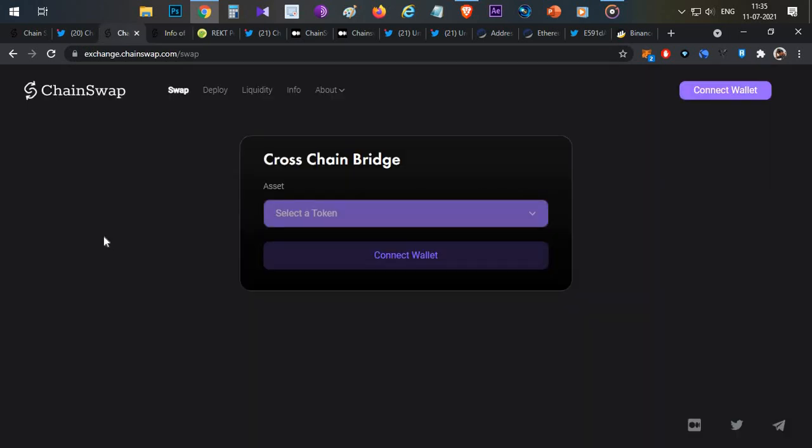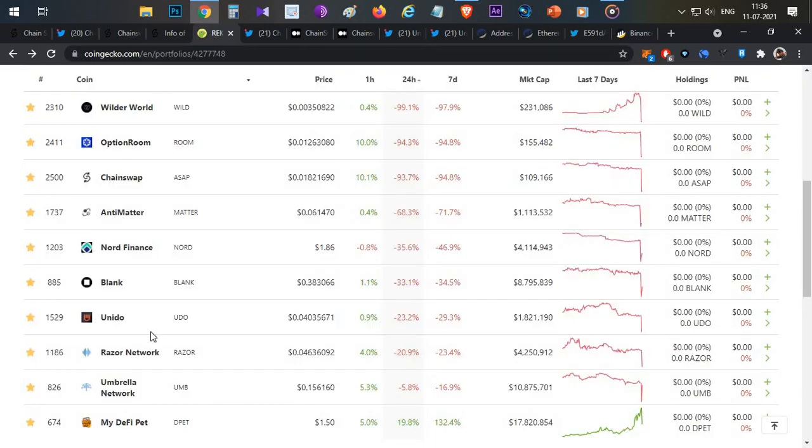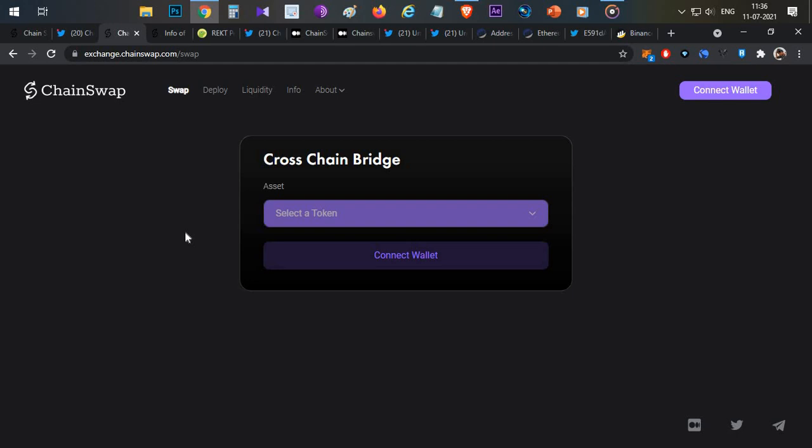Now what has happened is this particular ChainSwap contract was exploited, and whichever tokens have participated in this specific bridge functionality to migrate tokens from one chain to another chain, those tokens are exploited. This is only because of ChainSwap, and no other contracts of these projects were exploited. Only the ChainSwap bridge contract was exploited.